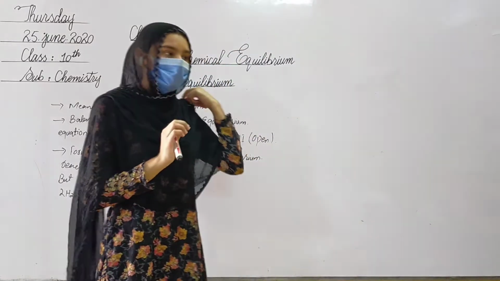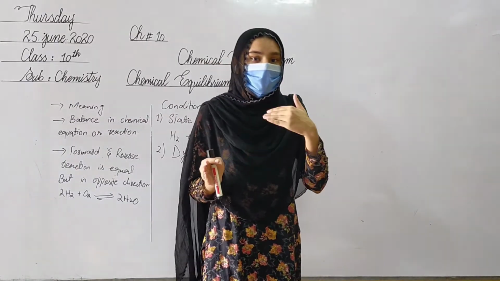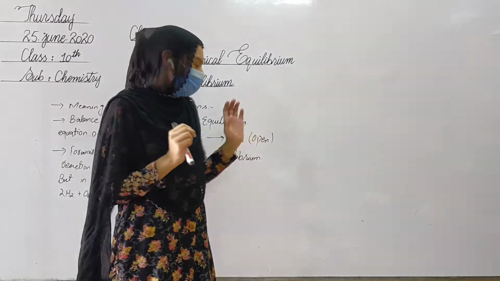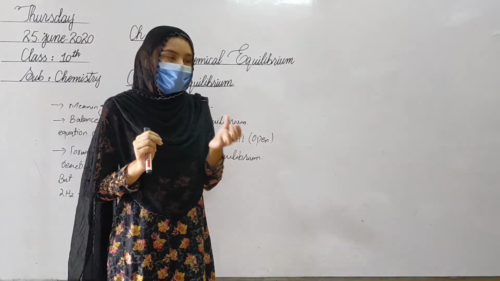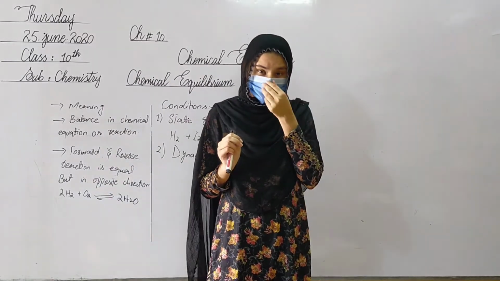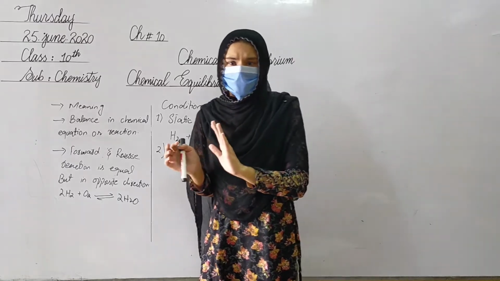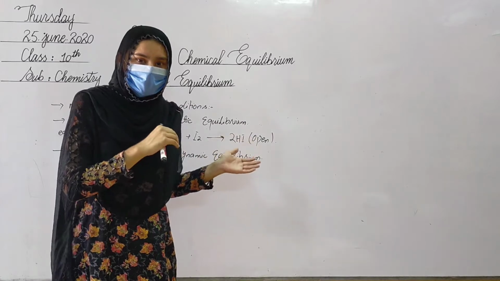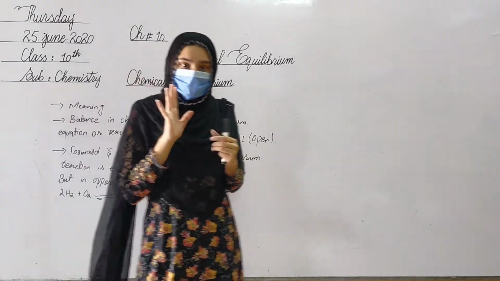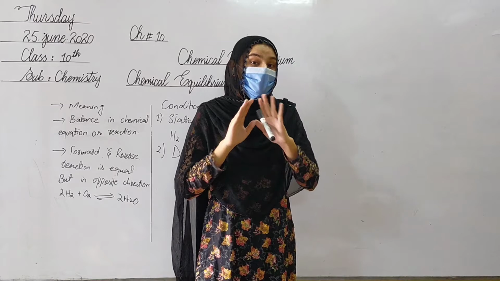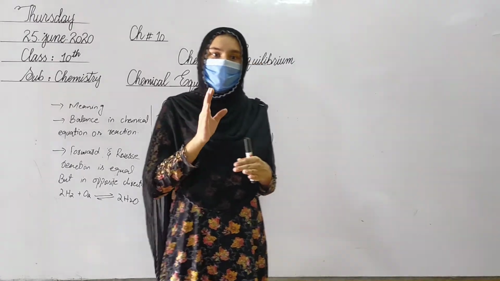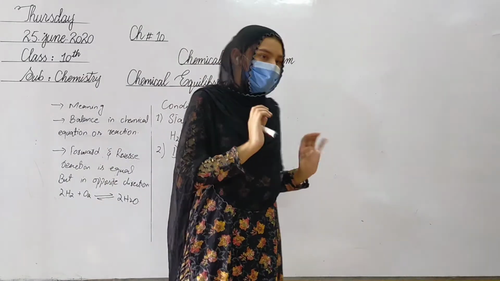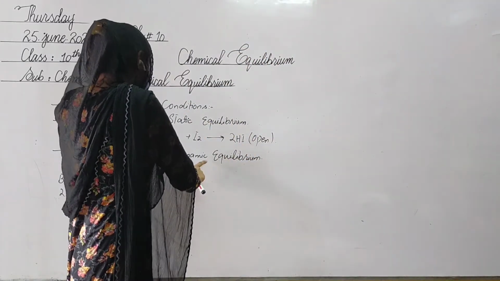I repeat, when the reaction moves from left to right, in the forward direction, after that the products decompose and change into their reactants, which means they move in the back direction, in reverse reactions. That type of reaction which never completes at any time is called a dynamic reaction, and this type of equilibrium is called dynamic equilibrium.